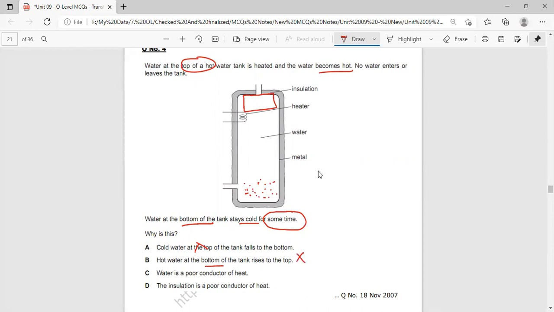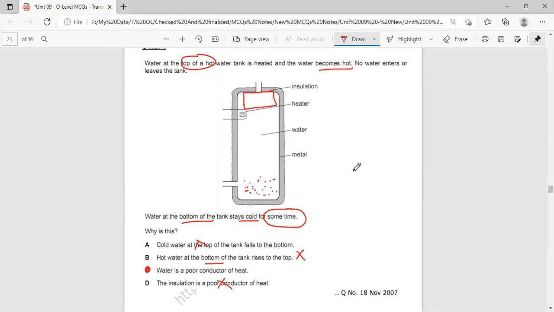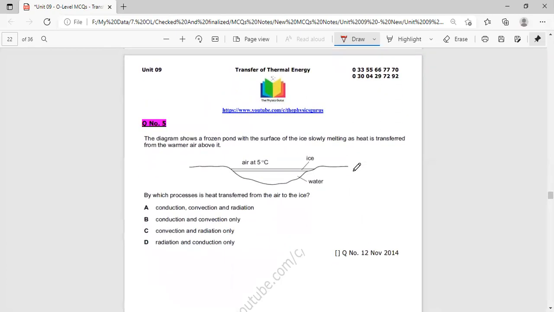The insulation is a poor conductor of heat. It is not linked with the insulation at all. So which option is not correct? Now correct: water is a poor conductor of heat. So now move towards the next MCQ.